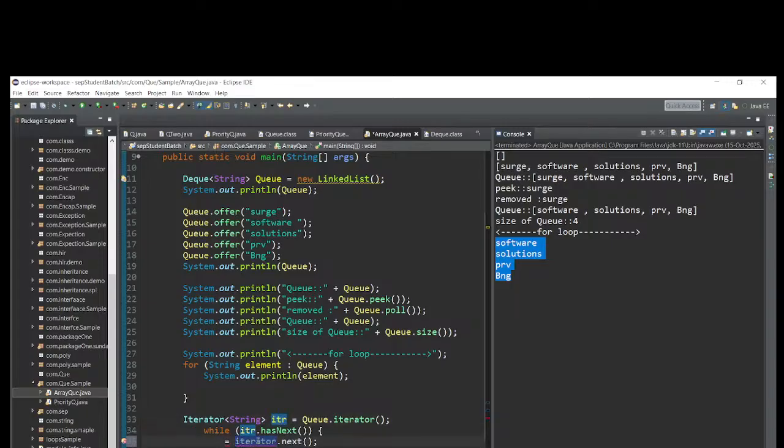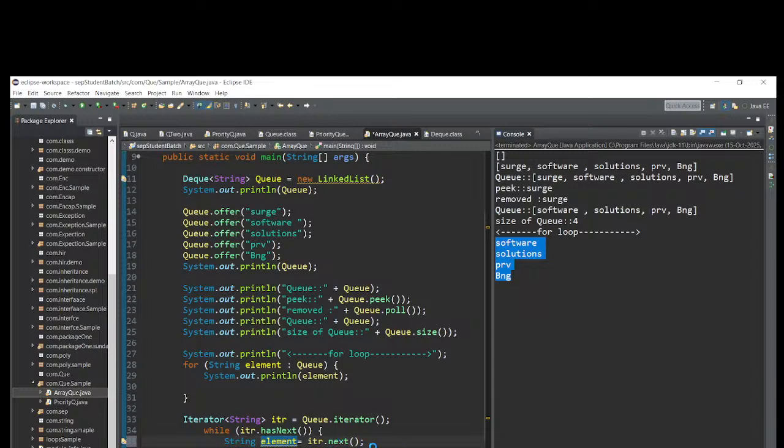Now it will store one element, and the data type is obviously String. Why? Because it will iterate, and element is one variable, so the data type is String.